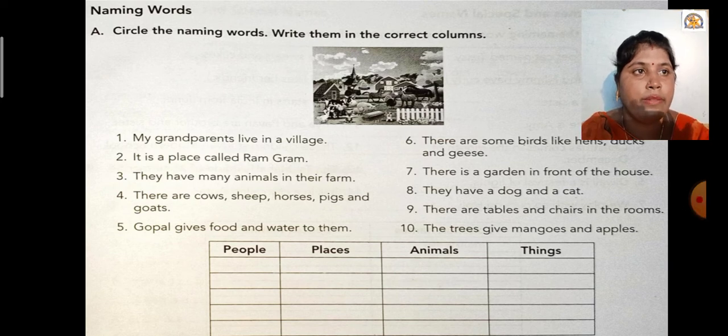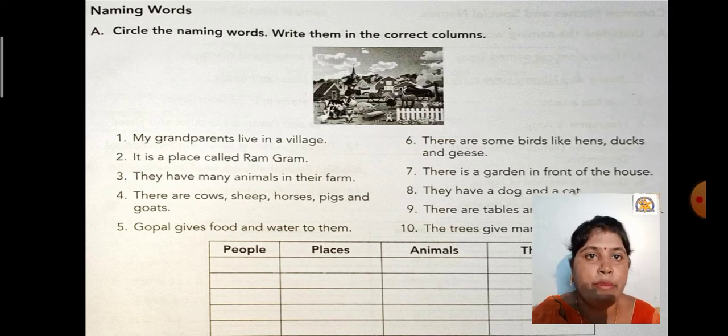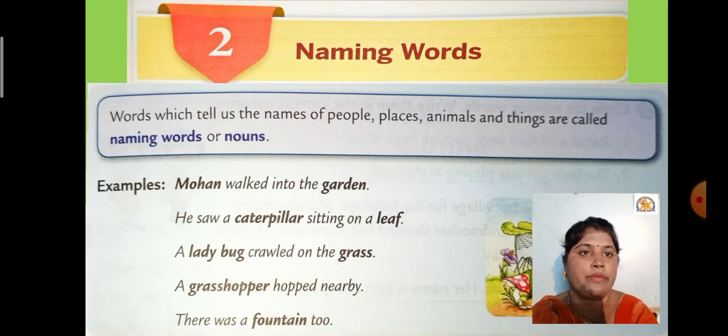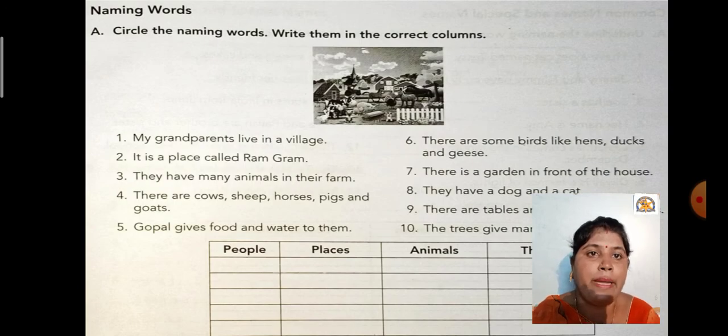So number one. What is number one? My grandparents live in a village. So see the sentence, my grandparents live in a village means what? We are going to see only the nouns or the naming words. So grandparents and village, these are the names. Grandparent is the name of a person and village is the name of a place. So in short, we will see the naming words.